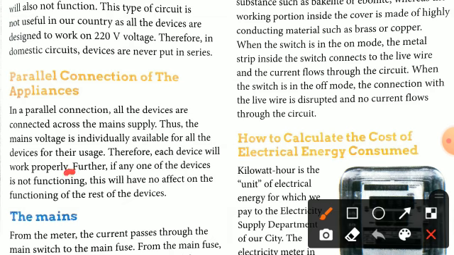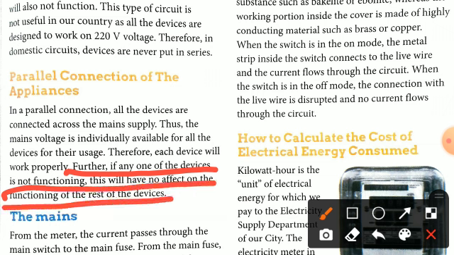Further, if any one of the devices is not functioning, this will have no effect on the functioning of the rest of the devices. This is the main advantage of parallel combination: if one of the devices is not working properly, then you can operate other devices, which is not possible in series combination.